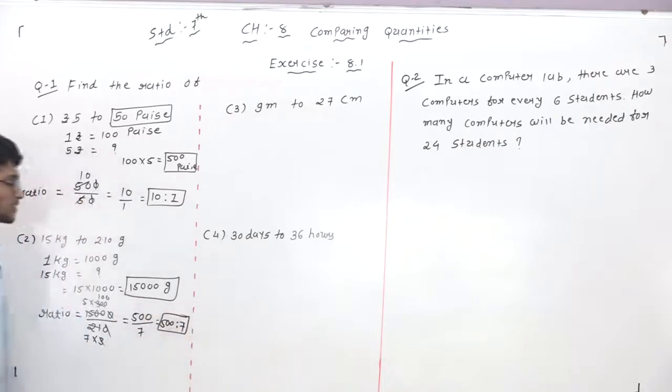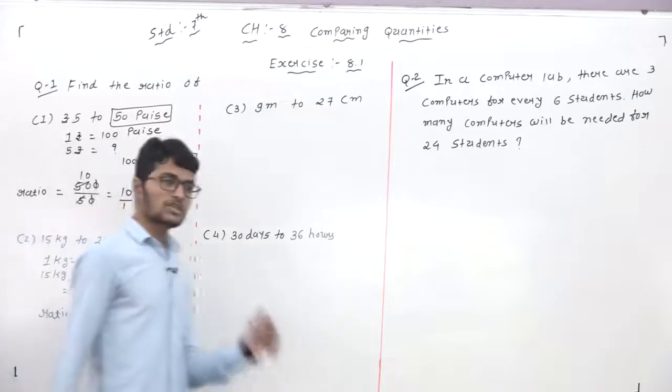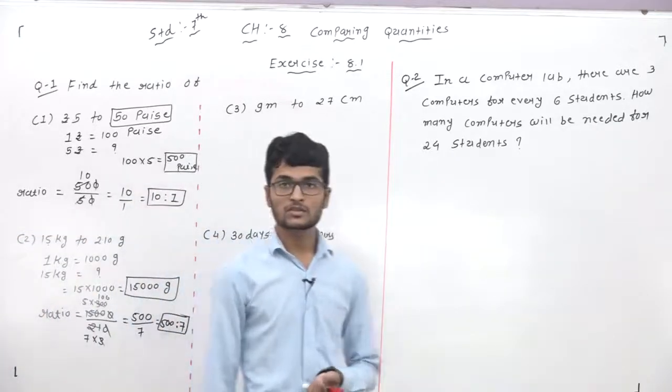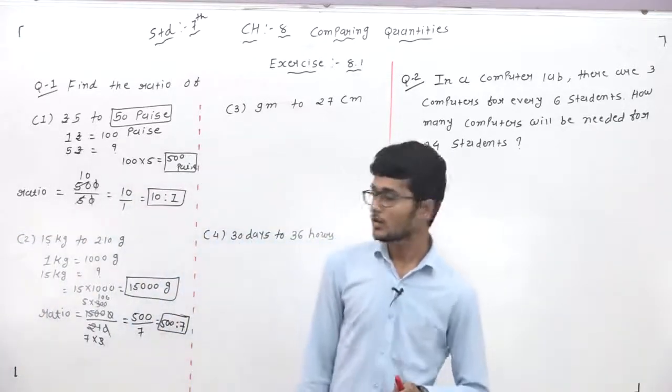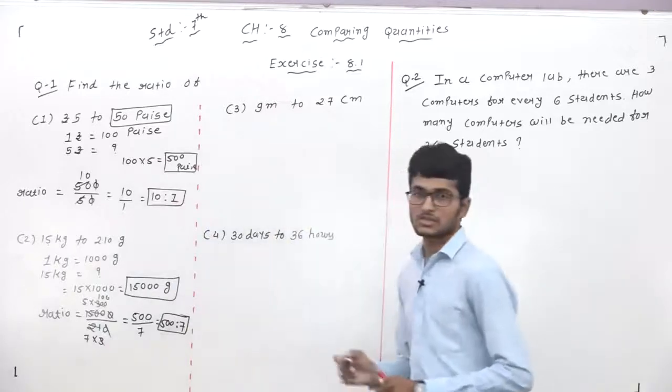This one is our ratio of the second question: 500 is to 7. So dear students, understood the first and second questions? Okay. Same for our third question.